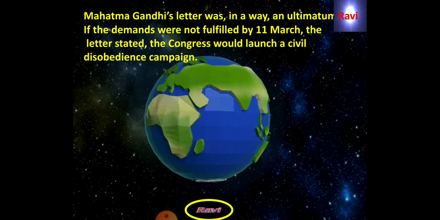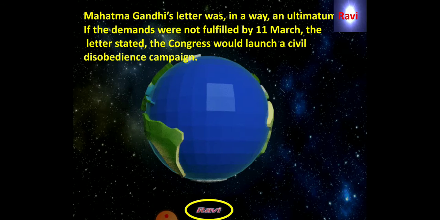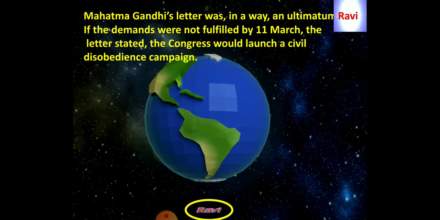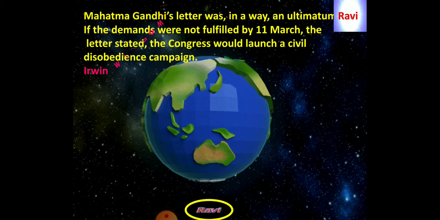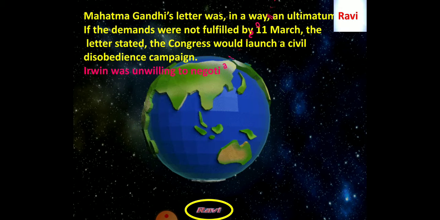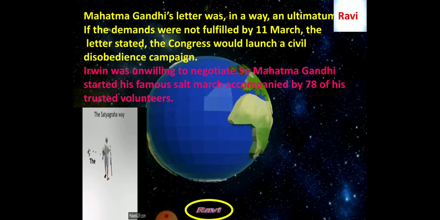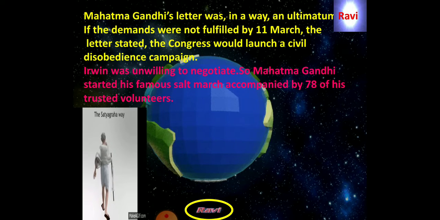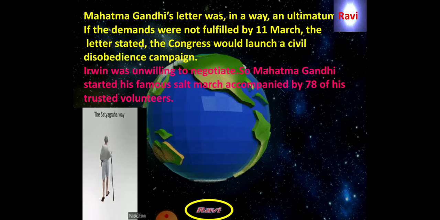Mahatma Gandhi's letter was in a way an ultimatum: if the demands were not fulfilled by 11th March, the Congress would launch a civil disobedience movement. Irwin was unwilling to negotiate. So Mahatma Gandhi started his famous Salt March accompanied by 78 of his trusted volunteers.